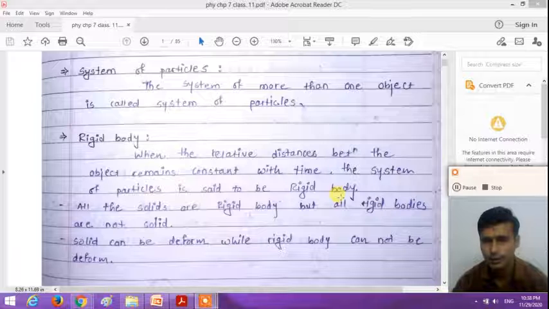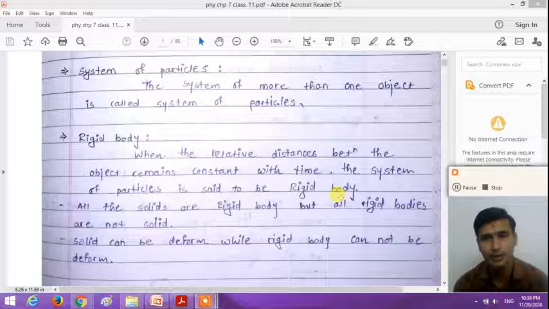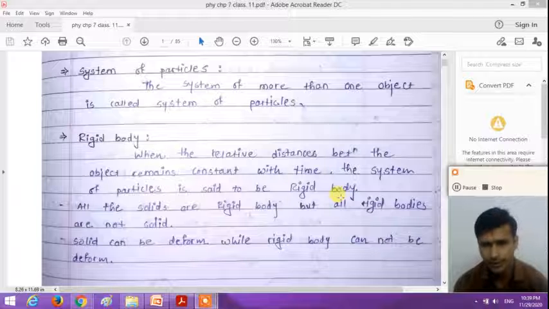So when the relative distance between the particles remains constant with time, remains invariant with time, invariant meaning constant with time, the system of particles is said to be a rigid body.